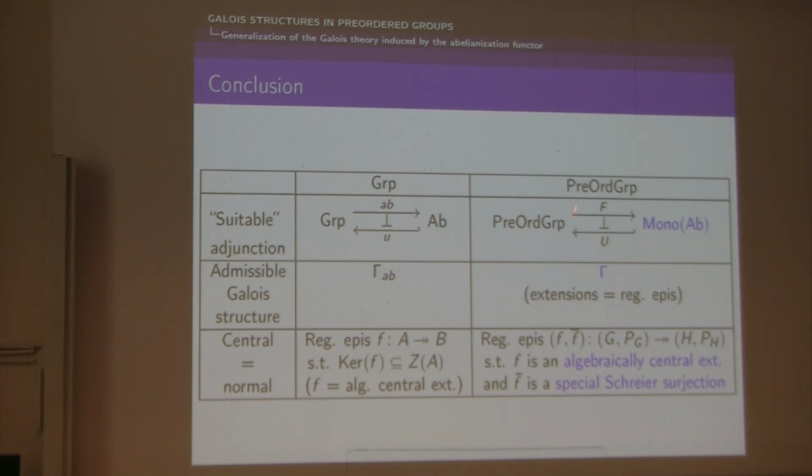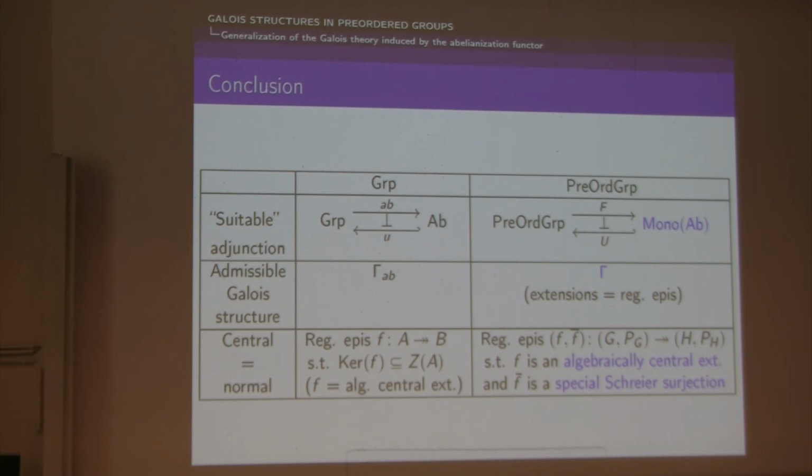And this adjunction is suitable in the sense that it induces an admissible Galois structure. And with respect to this admissible Galois structure, we have seen that central and normal extensions are the same, and we also provided a purely algebraic description for central and normal extensions. So as a conclusion,